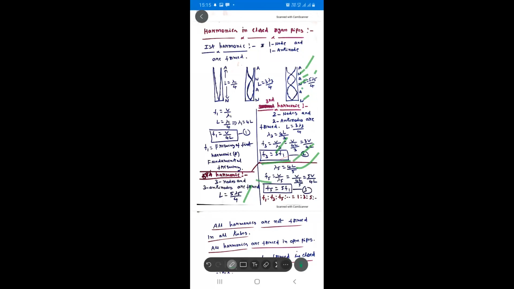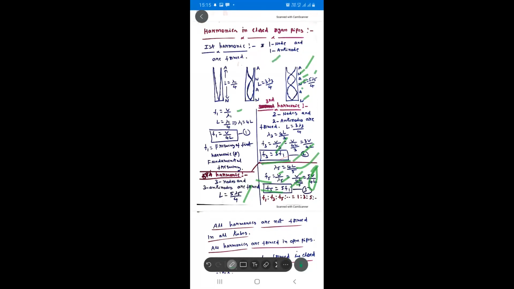Now F5 is equal to V by lambda 5, which means V by 4L by 5, and it becomes 5V by 4L. And this V by 4L is what? F1. So F5 is equal to 5F1. Understood, friends? The frequency of the fifth harmonic is 5 times the frequency of the first harmonic, 5 times the fundamental frequency.